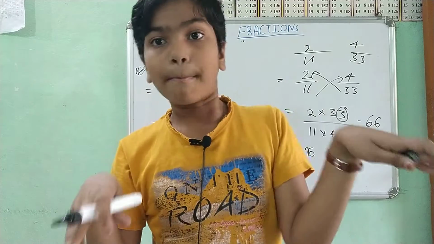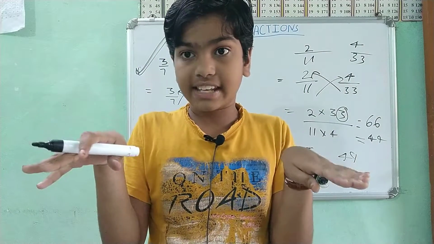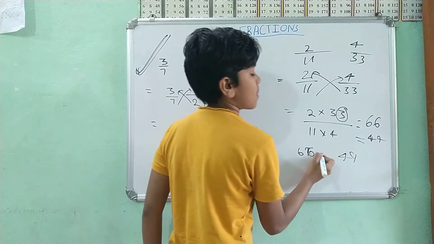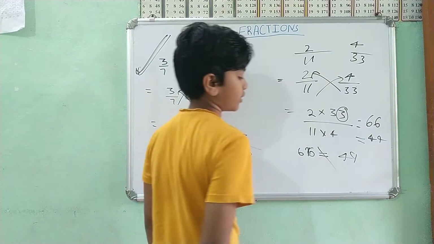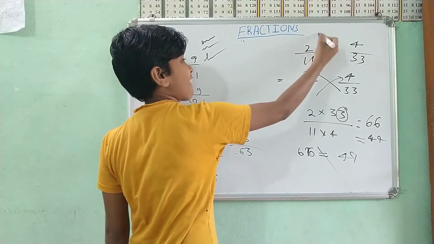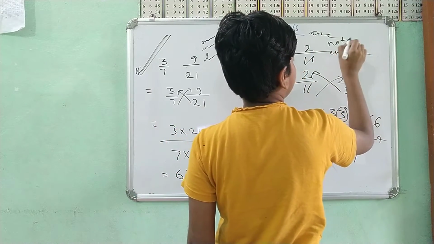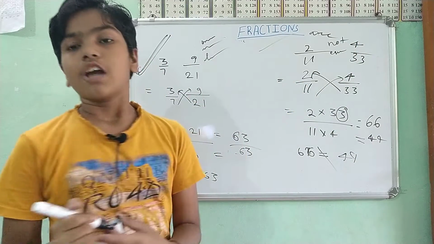We don't have to compare which is greater or smaller; we only have to decide whether to put the equal sign or not. We are not going to put it, so they are not equivalent fractions. Got that?